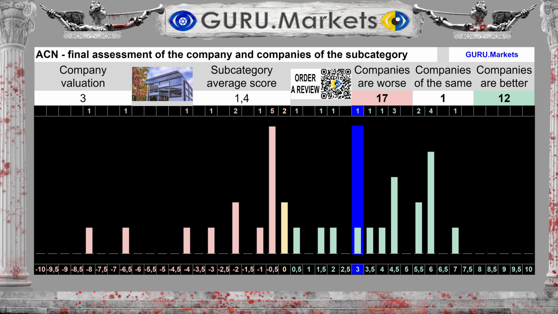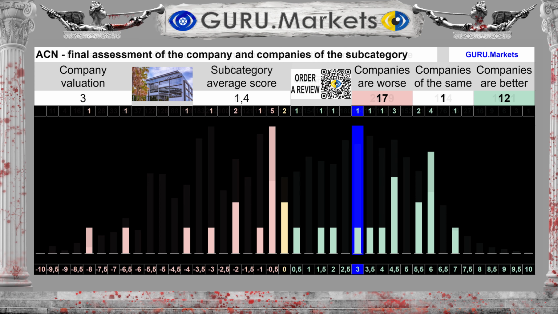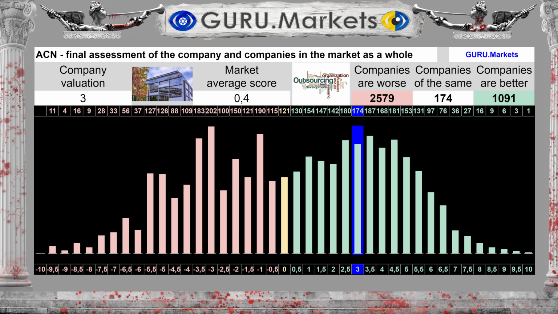The overall result is 3 out of 10 points. The average result for the subcategory is 1.4 points. If you look very broadly, within the entire ACCENTURE stock market in general, we can note that the average result for the entire ACCENTURE stock market in aggregate is 0.4 points, against the score of 3 points for Accenture plc.